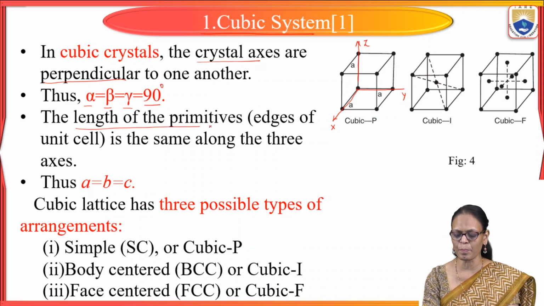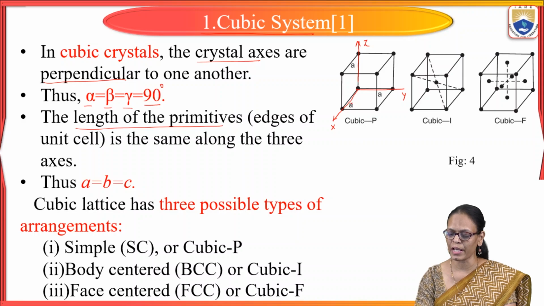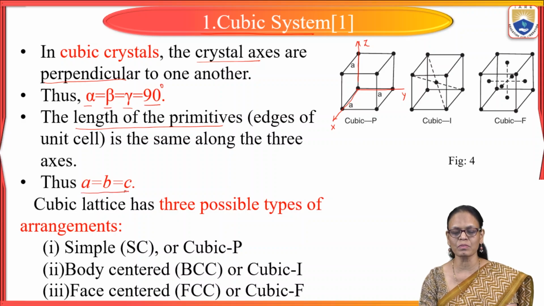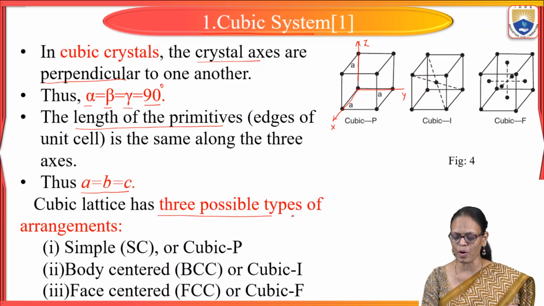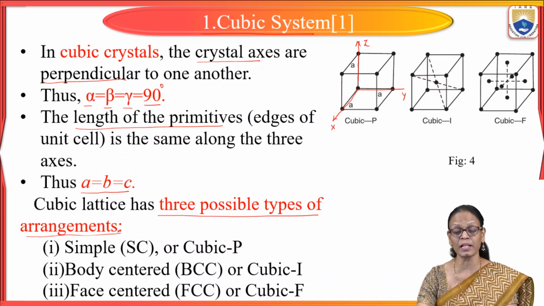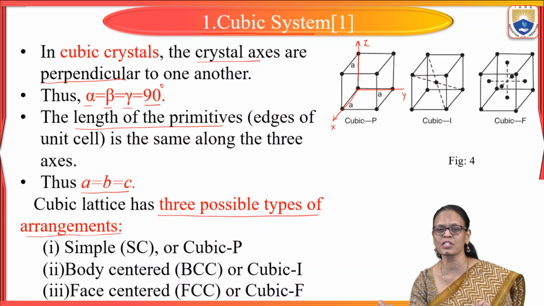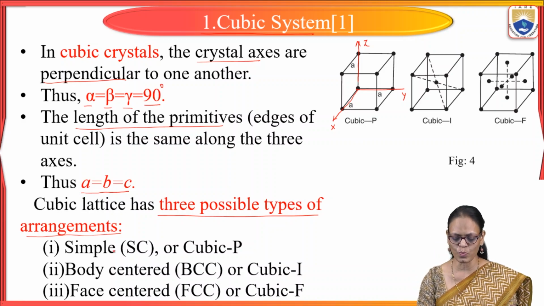And the lengths of the primitives, that is A, B and C, are also equal. A is equal to B is equal to C. So based on this, there are 3 possible types of arrangement. In a cubic lattice, there are 3 ways we can arrange the atoms. The first one is simple cubic or cubic P. We also call it cubic primitive P.